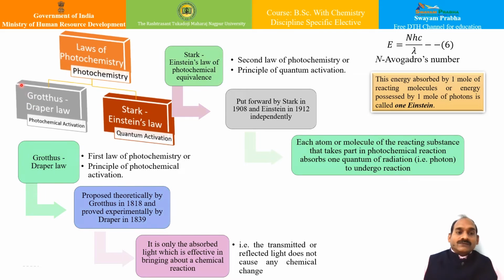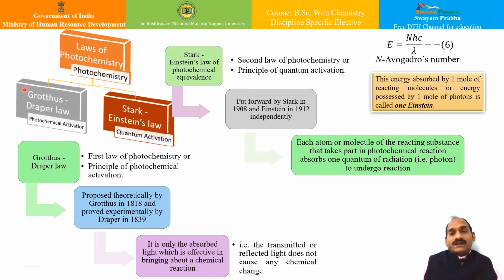In the case of the Grotthus-Draper law, this law is also called the first law of photochemistry or the principle of photochemical activation. It was put forward theoretically by Grotthus in 1818, and later confirmed experimentally by Draper in 1839.